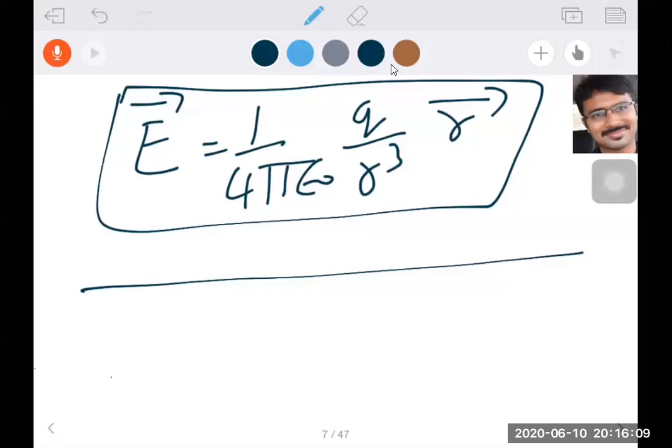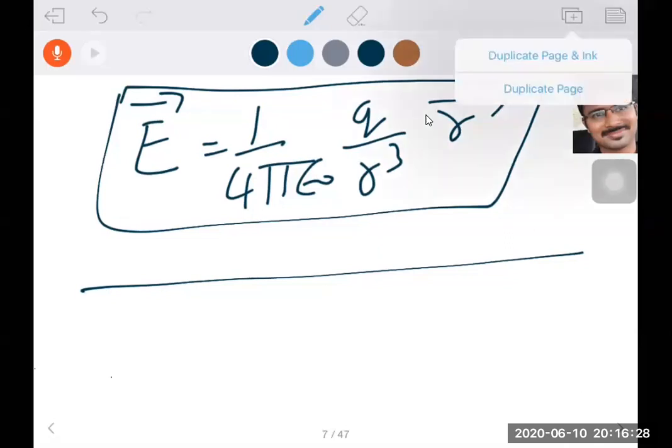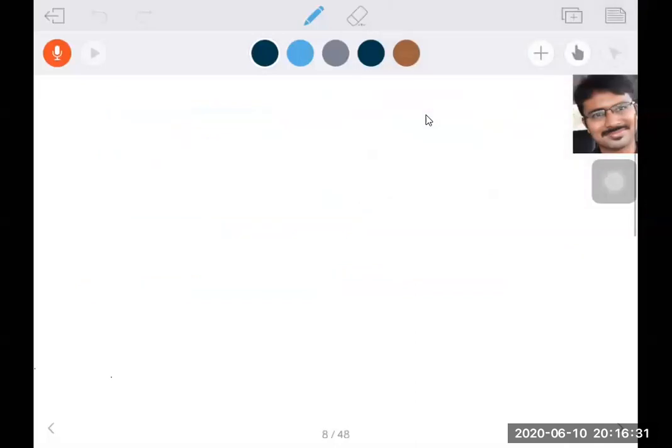Now our target is to discuss electric field lines.